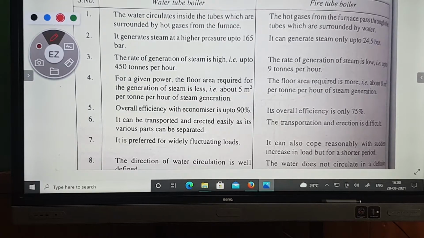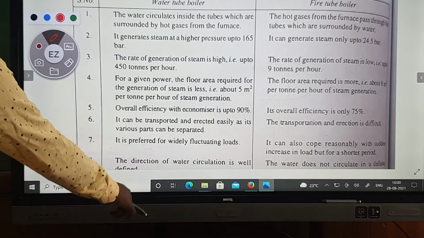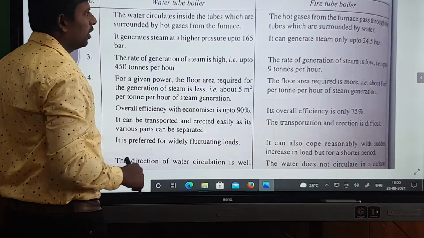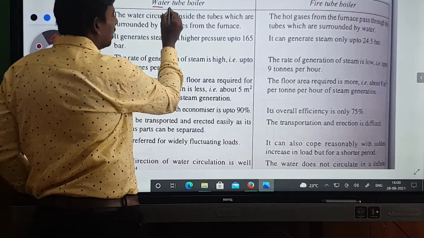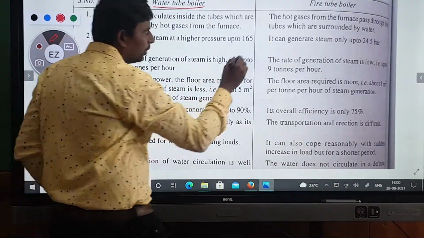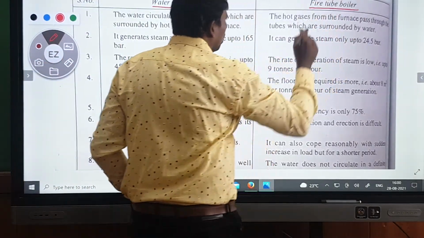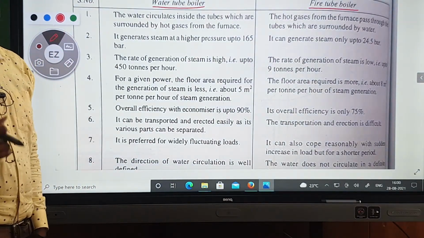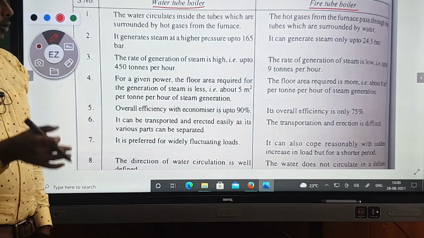Hi everyone, in the next class, an important and very common question is: what is the difference between a water tube boiler and a fire tube boiler? This one is known as the water tube boiler and this one is known as the fire tube boiler.